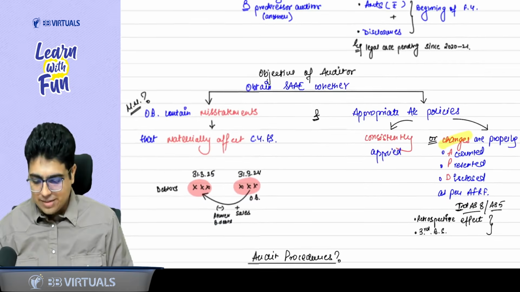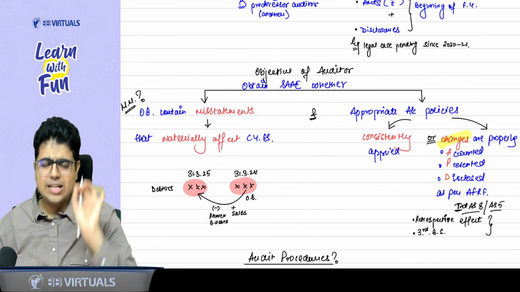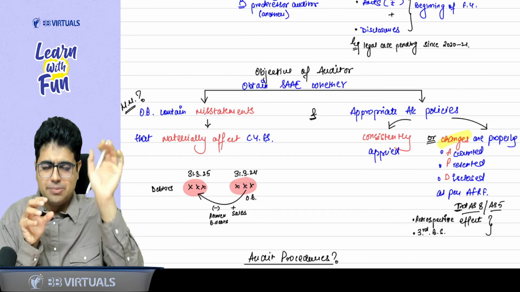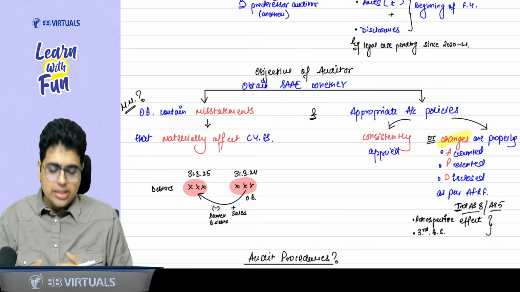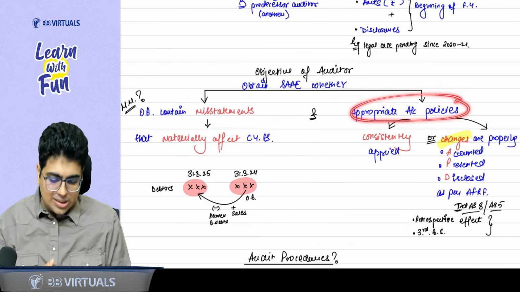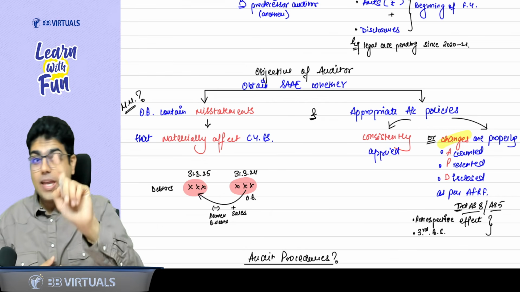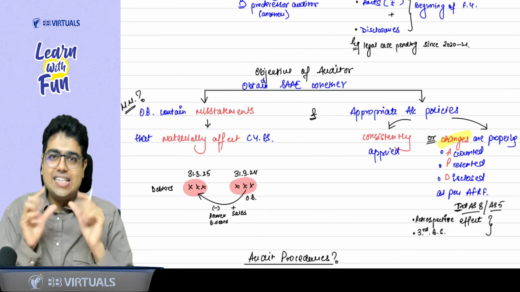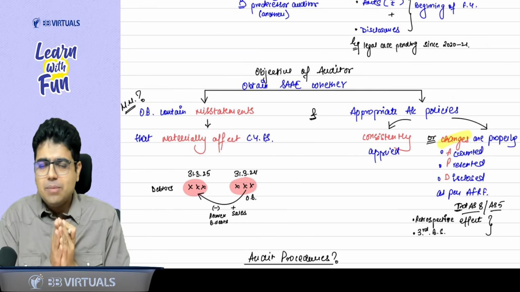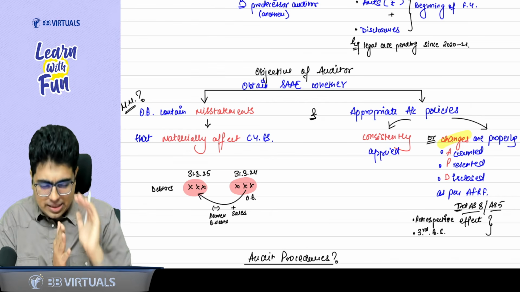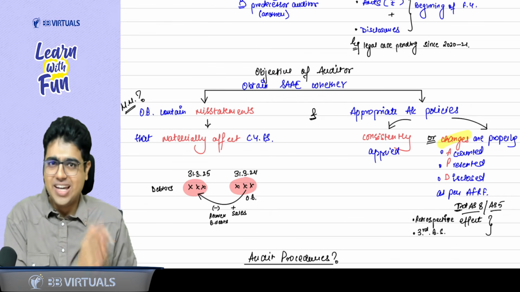Once more, let's revise. We need evidence whether opening balances contain any misstatement that materially affects the current year financial statements. Second thing, we need to see whether the appropriate accounting policies are consistently applied. If there are any changes, those changes are properly APD. APD means accounted, presented and disclosed as per the applicable FRF.